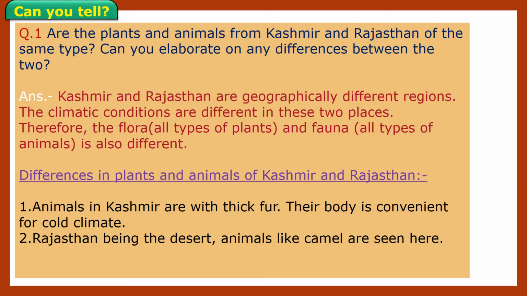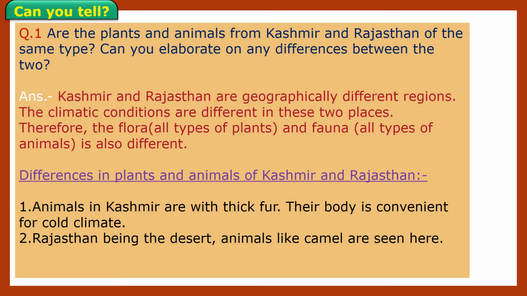Kashmir and Rajasthan are geographically different regions. Okay, the climatic conditions are different in these two places. Okay, so therefore, all types of plants, that is called as flora, and fauna, that is all types of animals in both Kashmir and Rajasthan, are also different. So there are some differences in plants and animals in case of Kashmir and Rajasthan.